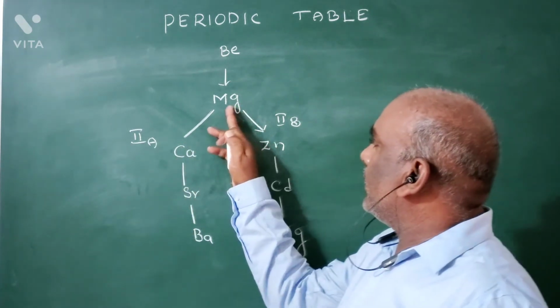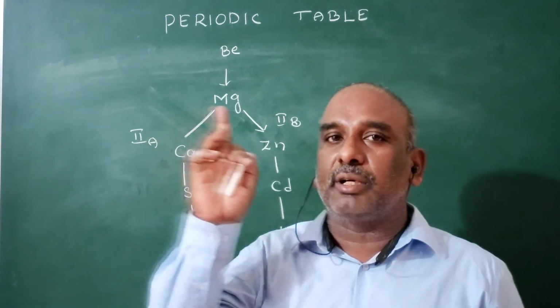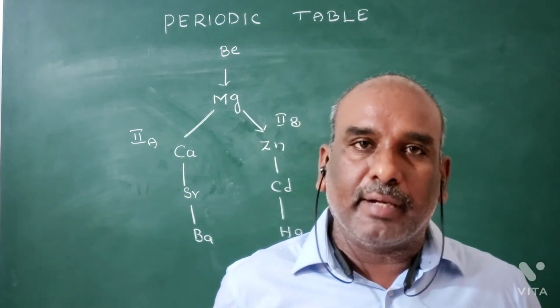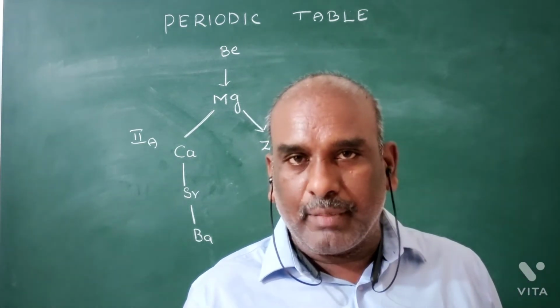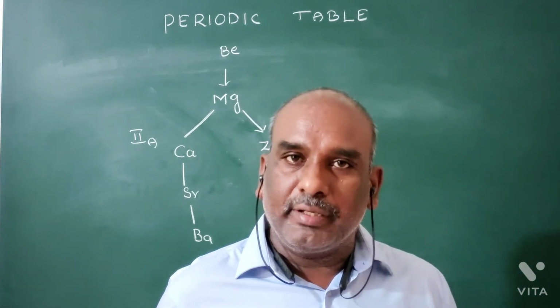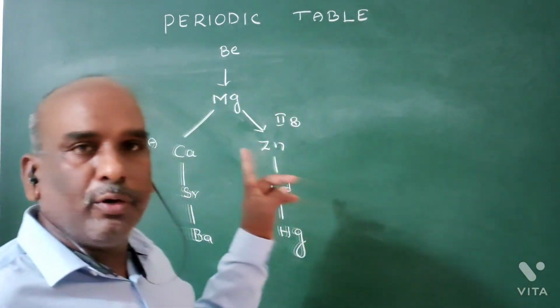Because of that, magnesium acts as a bridge element. Magnesium is the third period element in this case. Therefore, third period elements are bridge elements. What are third period elements? Sodium, bridge element. Magnesium, bridge element. Aluminium, bridge element. Silicon, bridge element, etc. Okay, this is about bridge elements.